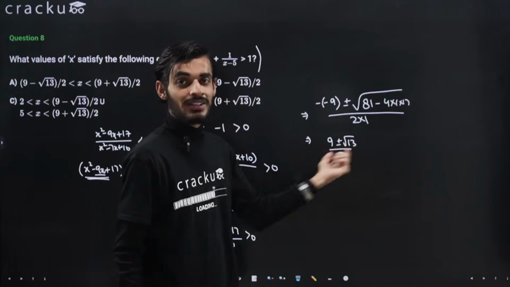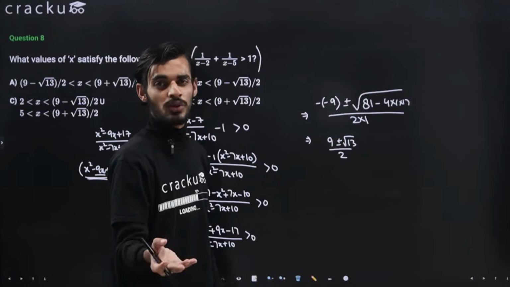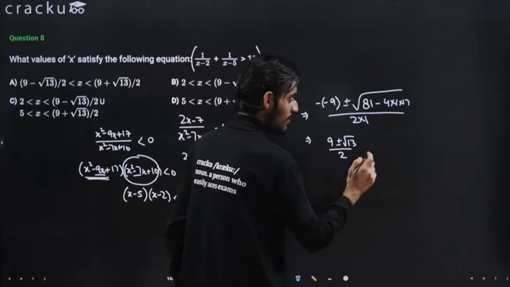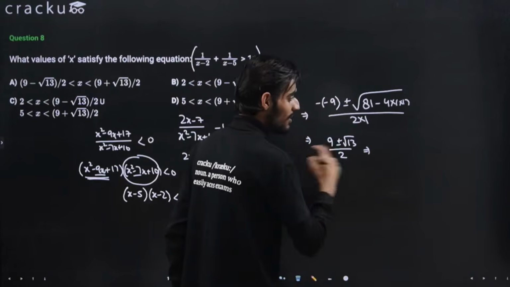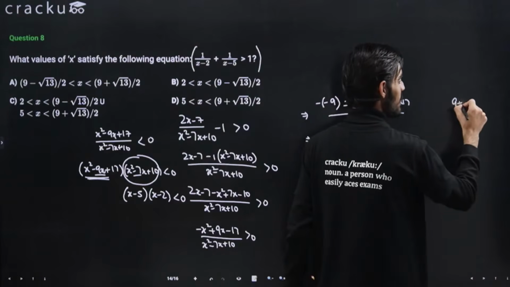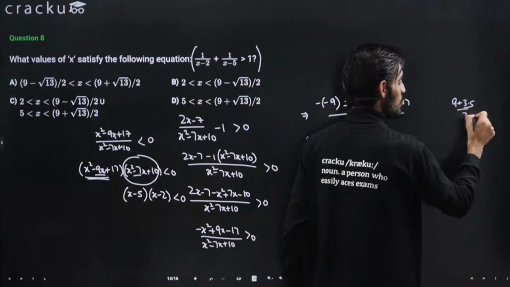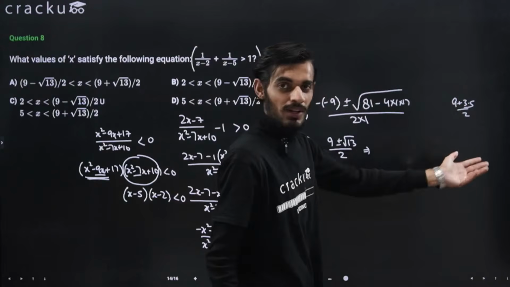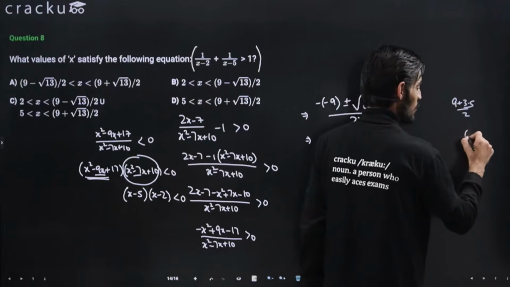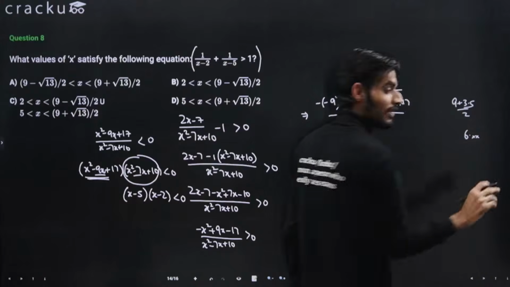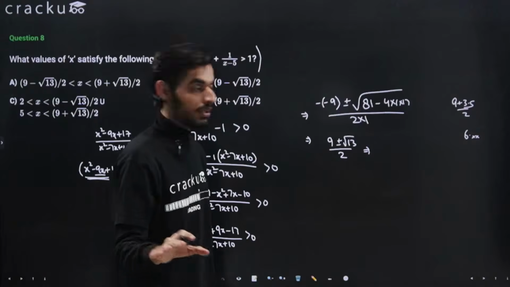So this term will lie between 3 and 4, approximately 3.4 or 3.5. So just the approximate value, let's say 9 plus 3.5 divided by 2. That will be 12.5 divided by 2, somewhere close to 6.23 something, right? Some random value, just the approximate value I am taking.